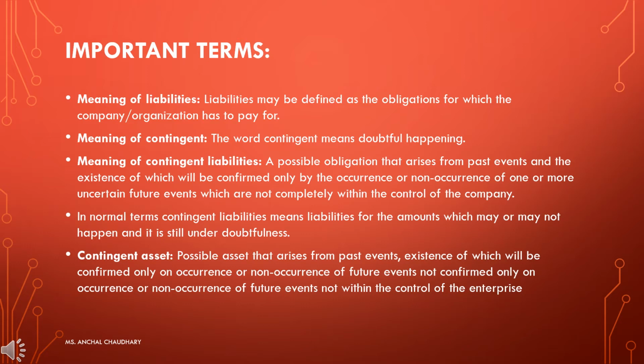Possible assets that arise from past events, existence of which will be confirmed only on occurrence and non-occurrence of future events not within the control of the enterprise. So here you are not sure about that particular asset, whether you will receive it or not, whether it will arise or not, but it is not in the control of the enterprise.